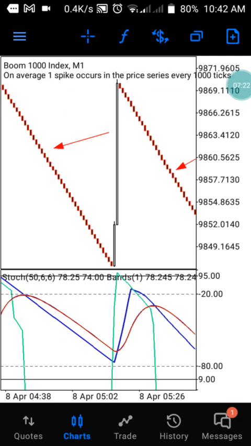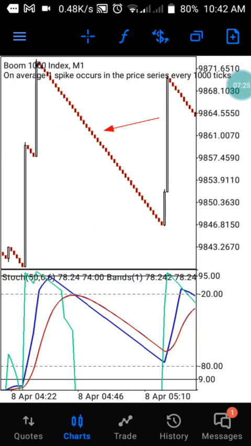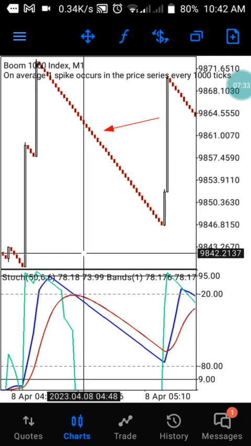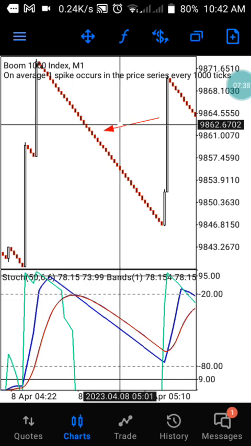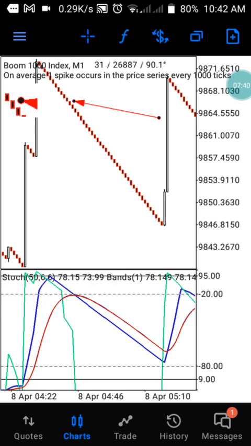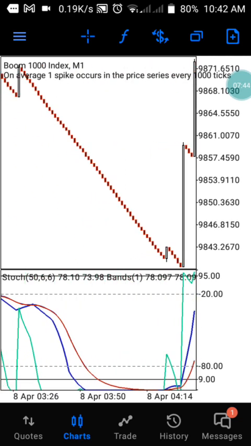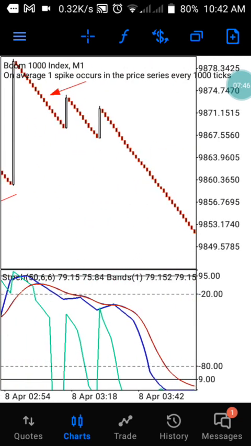You see, let's check for more. It happened here. Now there's no failure here. The strategy is 100% perfect. Anytime it is crossing over, we are going to have that same accuracy. You see, you can take up to 10, then get out of the market. Even with your $10, with your $5 account, you can easily do that.